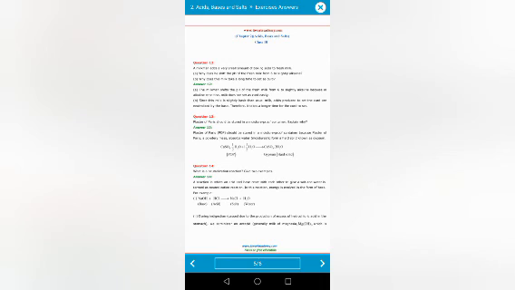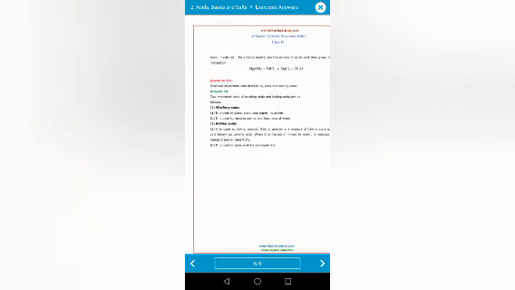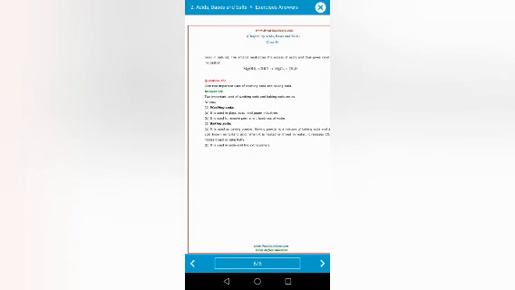What is a neutralization reaction? That you already know. Acid reacts with base and forms salt and water. That is a neutralization reaction. And the last question is: give 2 important uses of washing soda and baking soda.